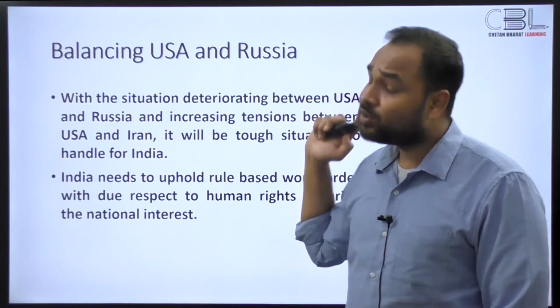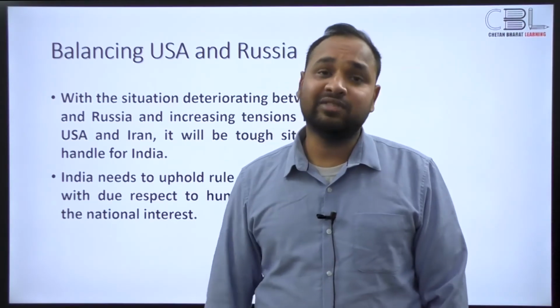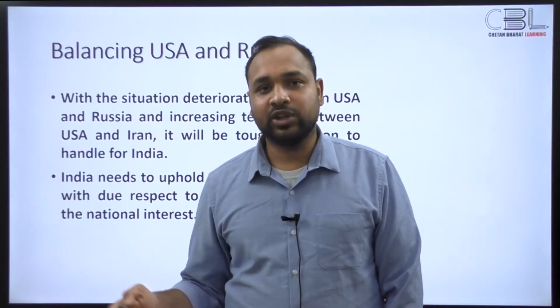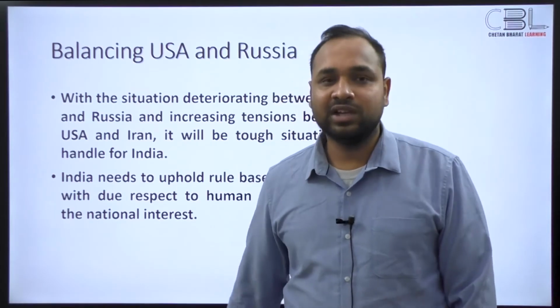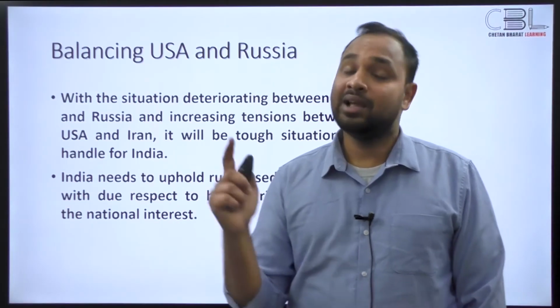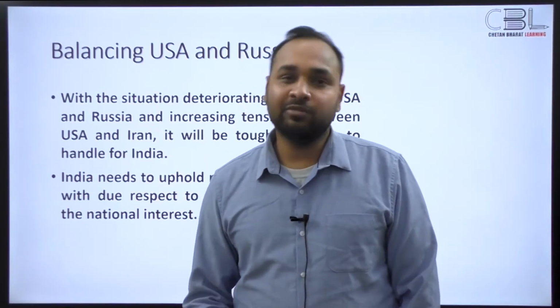The second thing that we're going to have to be very mindful of is, think of the important players in the Security Council. There is China, we are antithetical to China. There is the United States, we are going to be in cahoots with the United States in ensuring that China does not cross certain boundaries. What is the other player, the big player? That is Russia, right? And we have historically been in some sort of a semi-alliance with Russia, 1971 onwards, right?